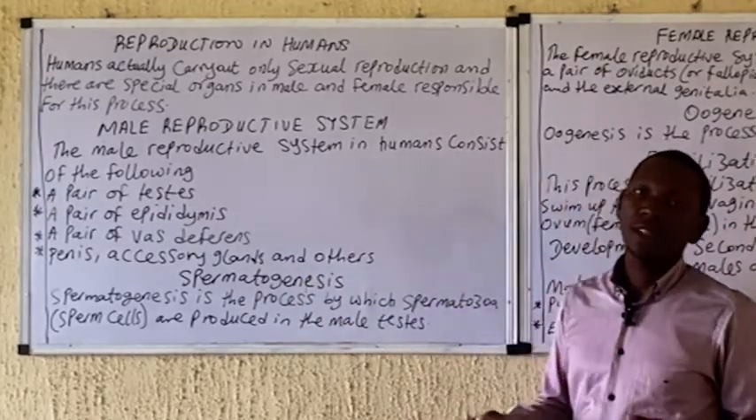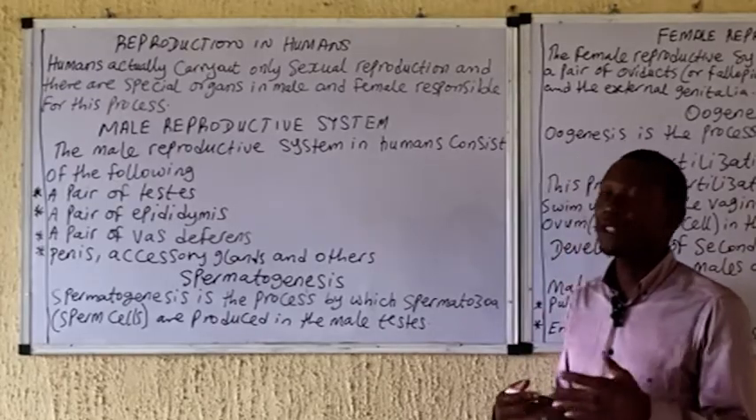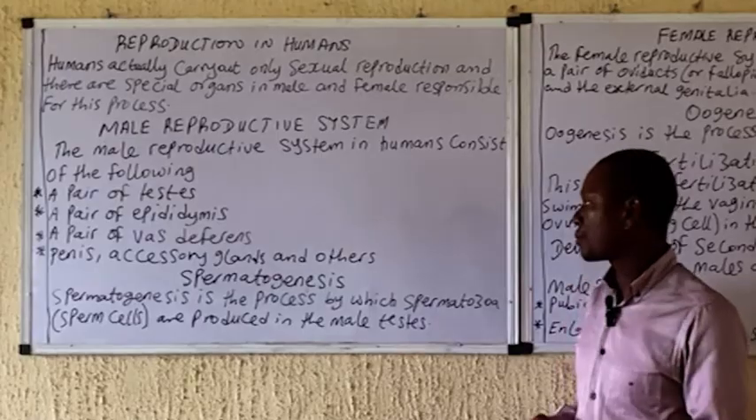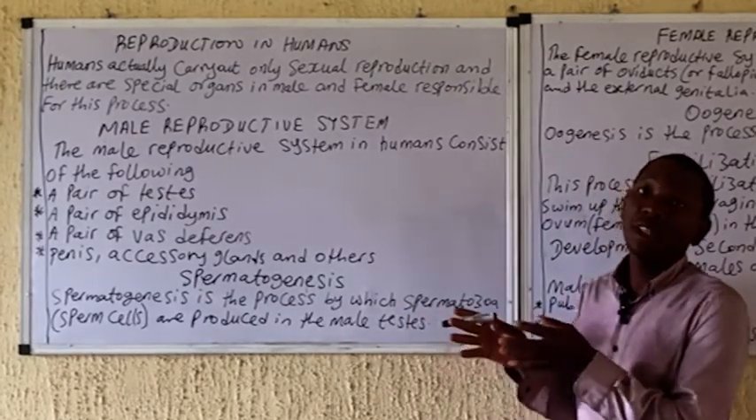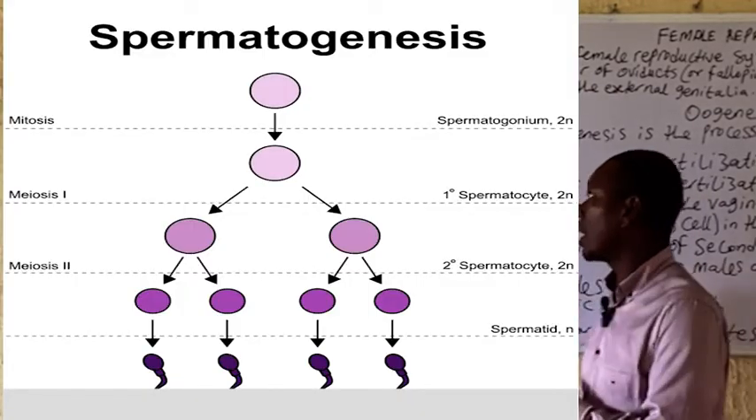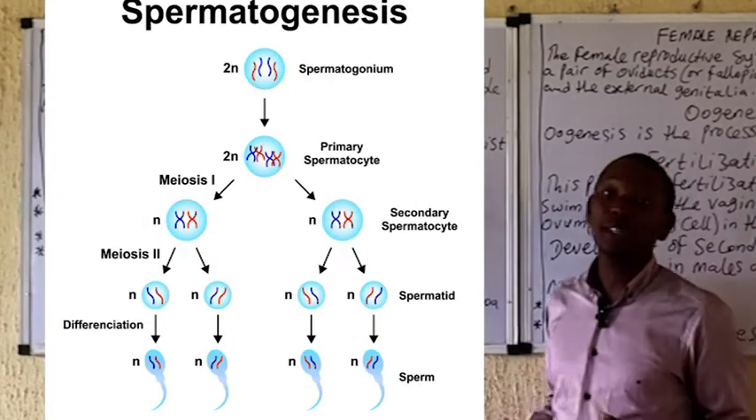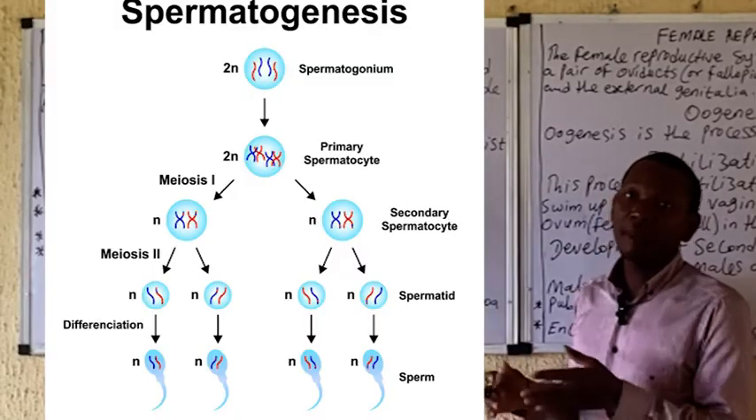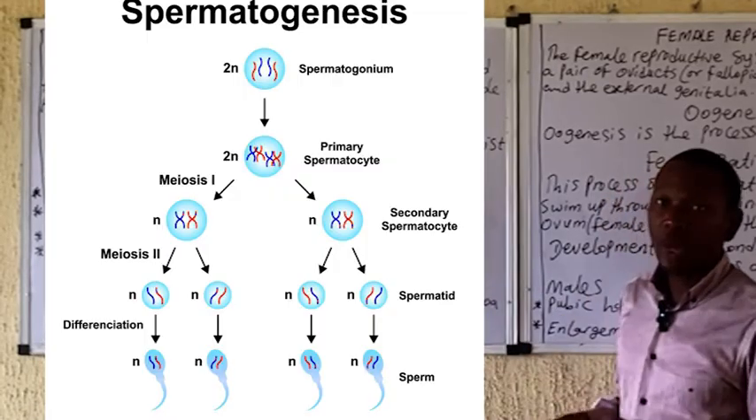Spermatogenesis, that is the process of what? Formation of what? The spermatozoa. And this process actually begins at puberty in males. As we know, the germ cells in males are called what? The spermatogonia. You can see from the diagram being displayed on the board, this spermatogonia undergoes mitosis to form the primary spermatocyte, which undergoes meiosis 1 to form what?